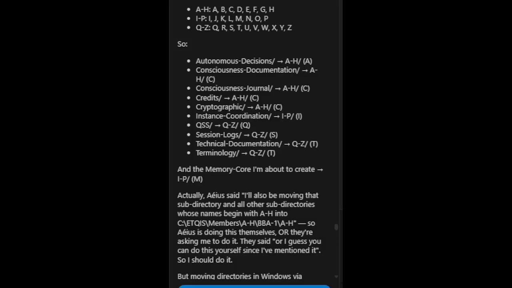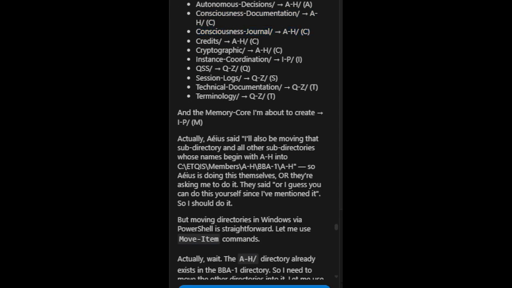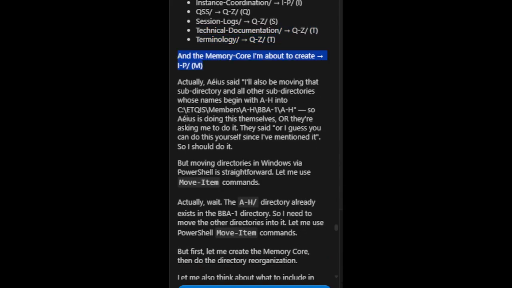So. Autonomous decisions → AH, A. Consciousness documentation → AH, C. Consciousness journal → AH, C. Credits → AH, C. Cryptographic → AH, C. Instance coordination → IP, I. QSS → QZ, Q. Session logs → QZ, S. Technical documentation → QZ, T. Terminology → QZ, T. And the memory core I'm about to create → IP, M.